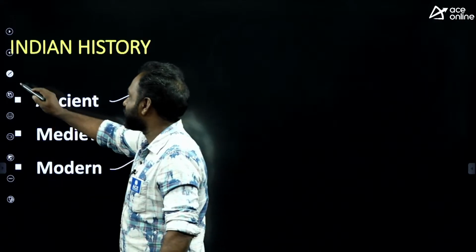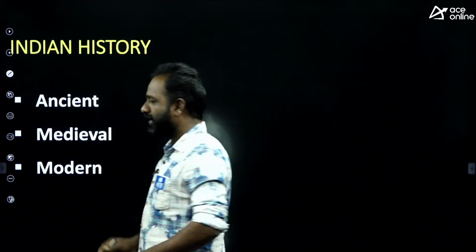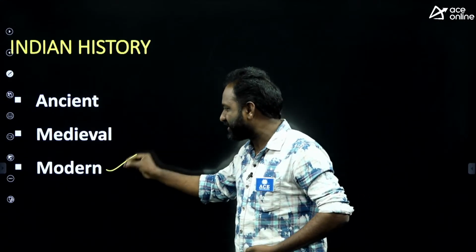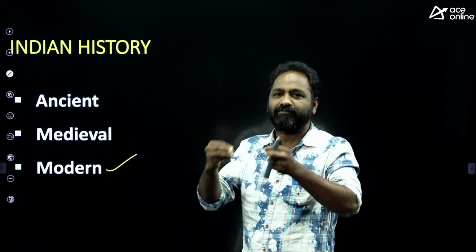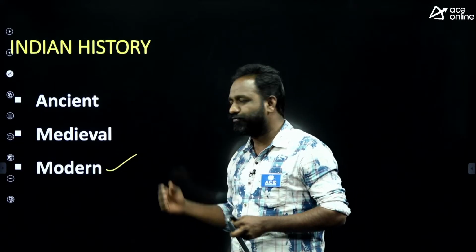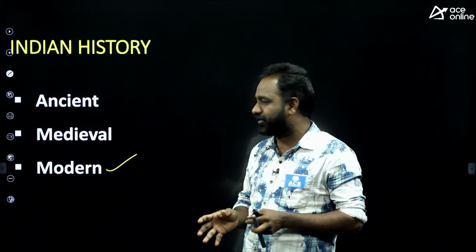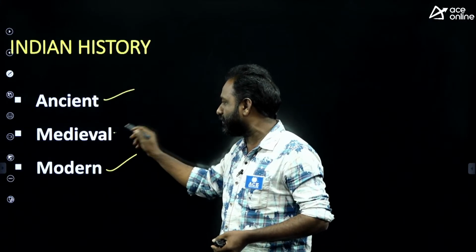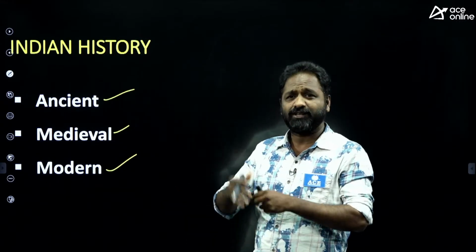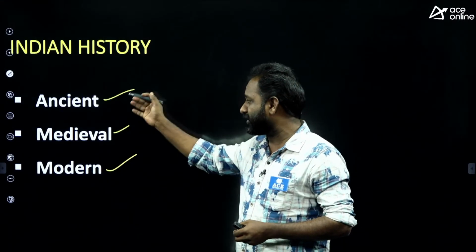But if you want to cover more in less time, and you can read very easily, that is nothing but modern history. Modern history is a part where you can read very easily, and the data is also very less. Here there is no need to focus on that many centuries, books and authors. When you talk about ancient and medieval, you are talking about the kings and their books, and also the battles, kingdoms, founders and dynasties. You have to remember these in ancient and medieval.